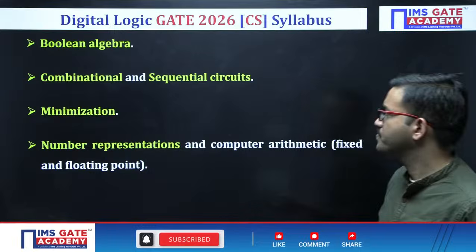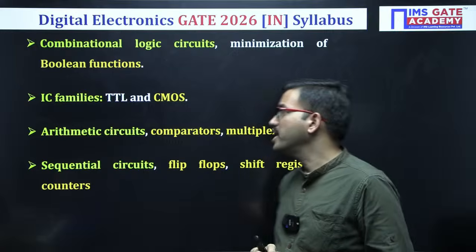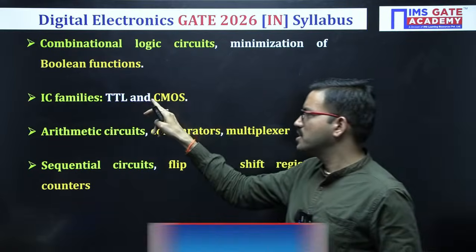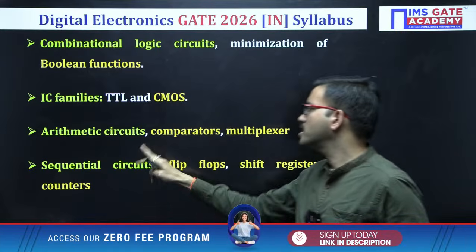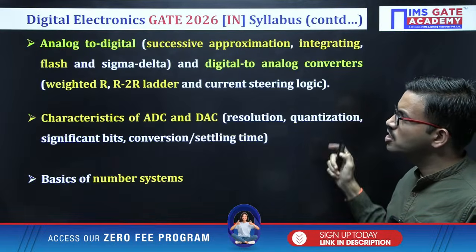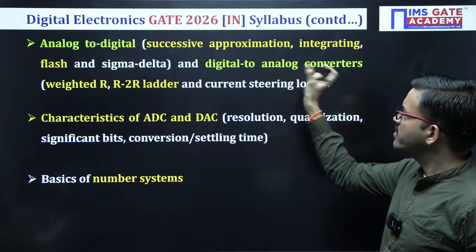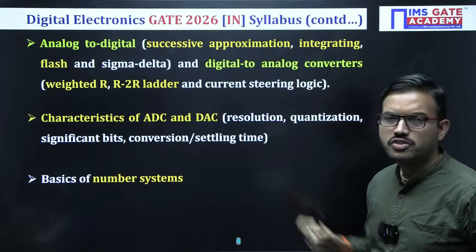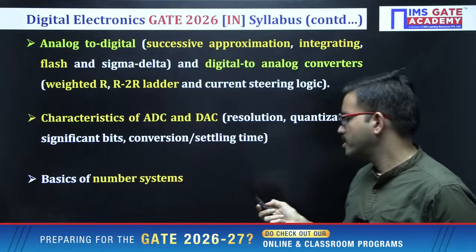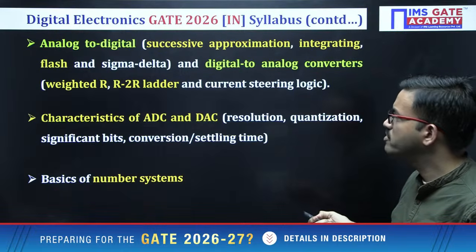Coming to the instrumentation branch, the syllabus is this: combinational circuits, Boolean functions, IC families, where you can focus on CMOS only, then arithmetic circuits, comparator, mux, sequential circuits, whatever I mentioned. For instrumentation, the syllabus is vast. In the GATE syllabus, whatever I have marked with colors, those topics you can focus on more. Up to here, all the important topics I have highlighted with color, you can focus on them, whoever is from instrumentation.